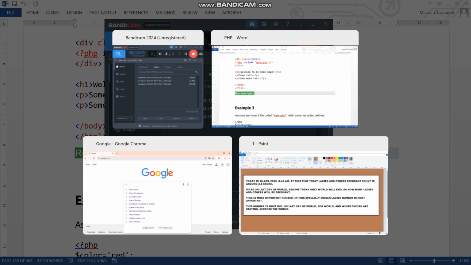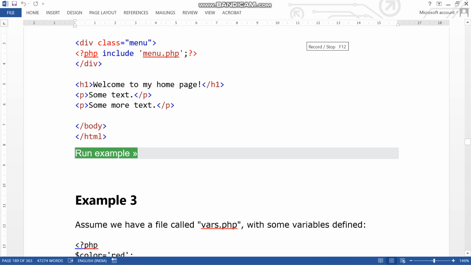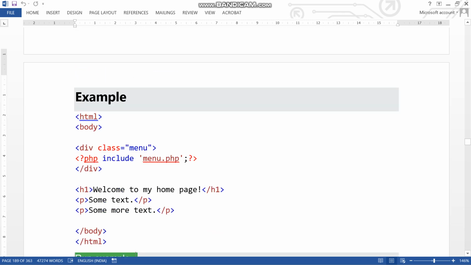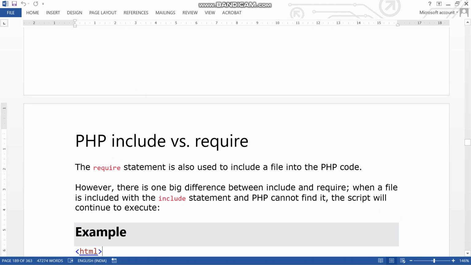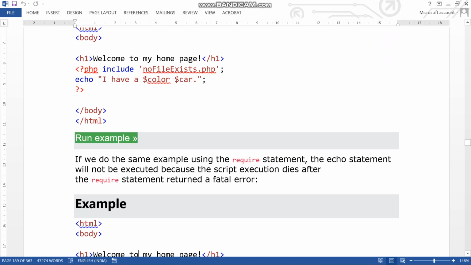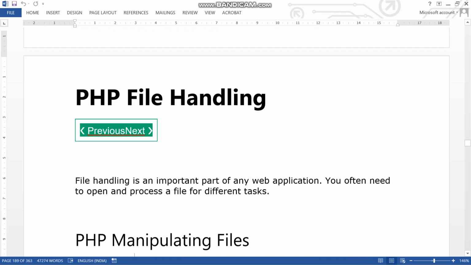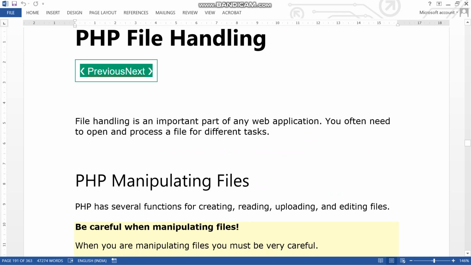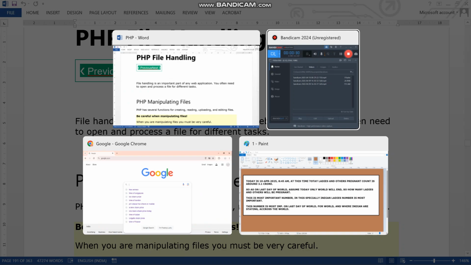Sorry, this is not the introduction. In this part, one of the people said that we are not able to include. We already saw what include is. Now the next topic is include and require, which we also saw. Now the topic is file handling. Before file handling, we will discuss one topic.